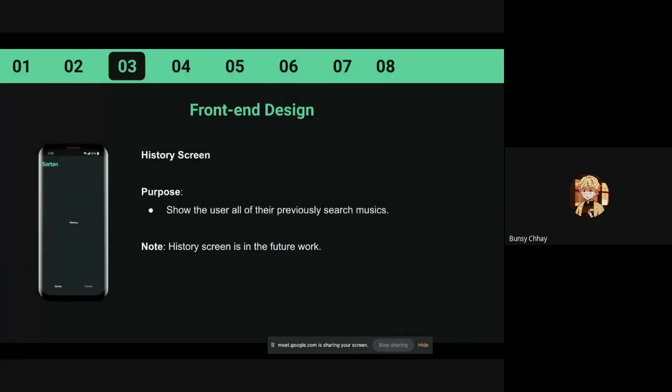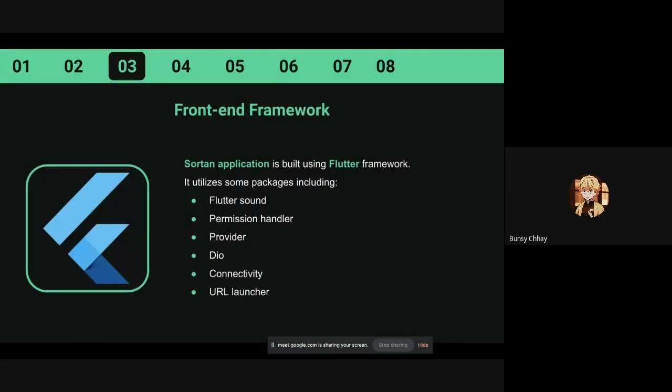And the history screen is to show the user their previously searched music. However, the screen is just future work, and right now there is no functionality implemented in this screen yet. For the framework, the Sortan application is built using the Flutter framework, and